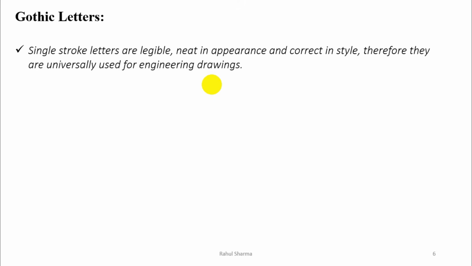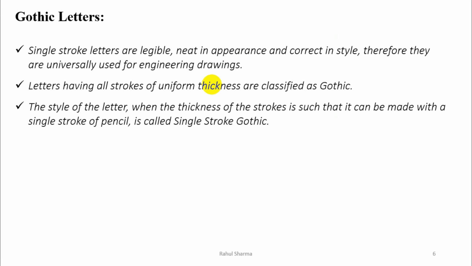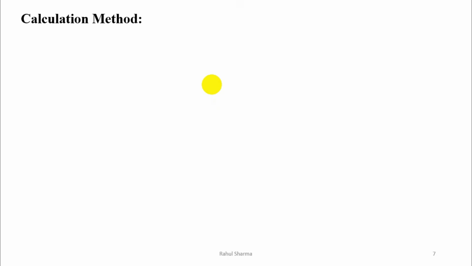Single stroke letters are legible, neat in appearance and correct in style, therefore they are universally used for engineering drawing. Letters having all strokes of uniform thickness are classified as Gothic. The style of letter when the thickness of strokes is such that it can be made with a single stroke of pencil is called single stroke Gothic. Now these are actually the properties of Gothic letters.